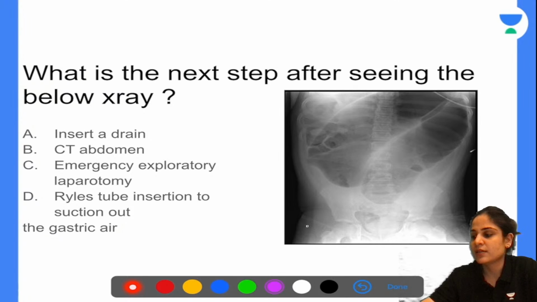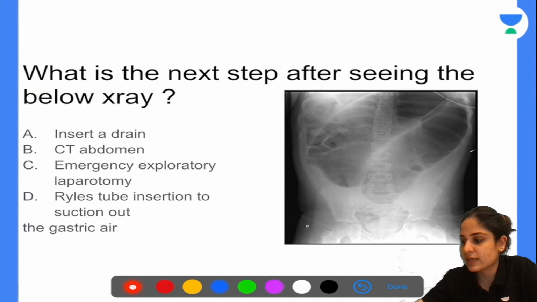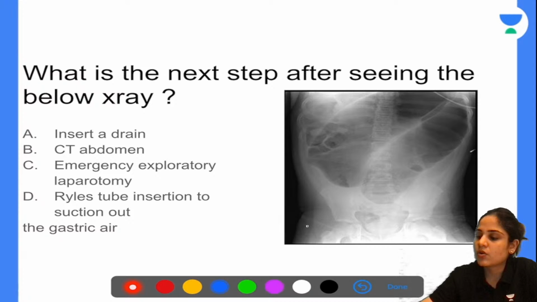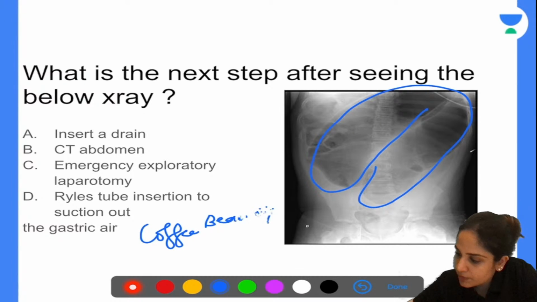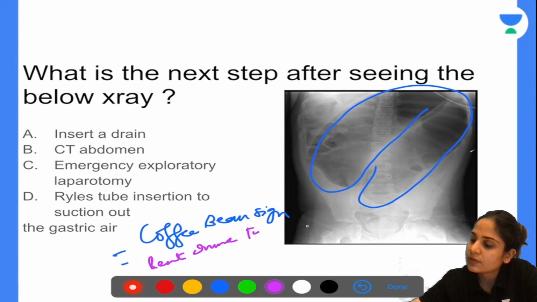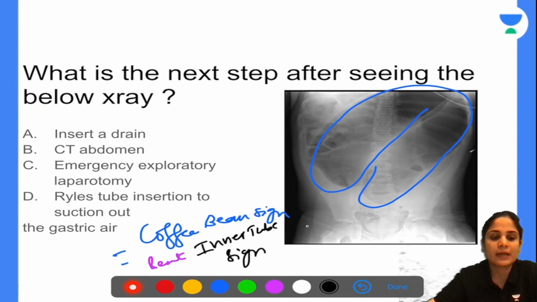Yes, very good, Meena. So what is this sign called? This sign is called the coffee bean sign, or it is also called the bent inner tube sign. So your coffee bean sign or bent inner tube sign. And in which condition do we see this? We see this in case of sigmoid volvulus. So in sigmoid volvulus, we see the coffee bean sign or the bent inner tube sign.